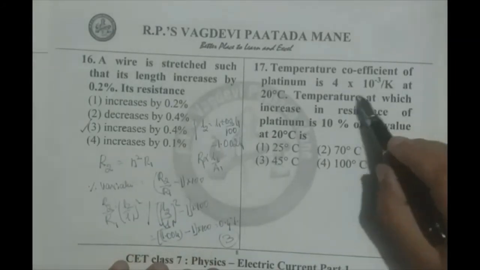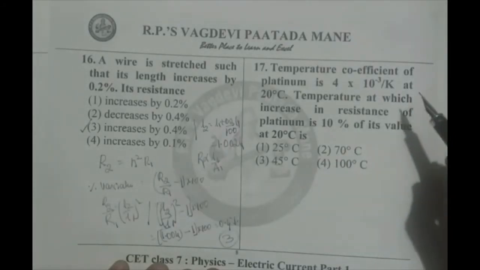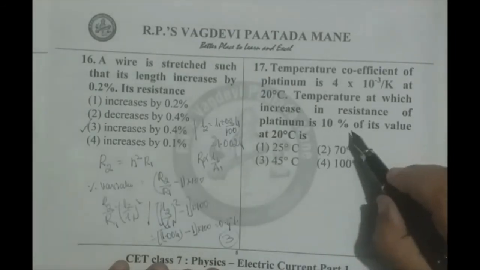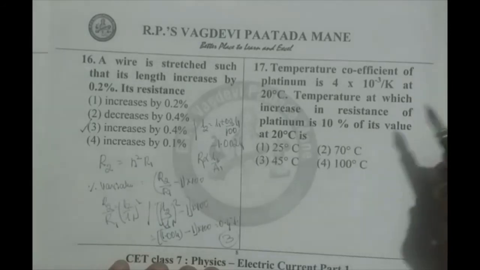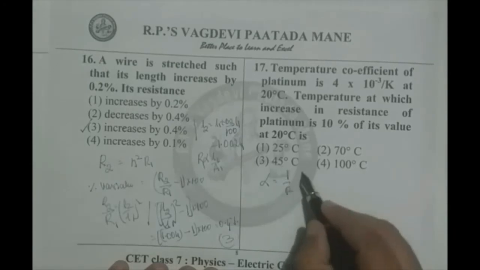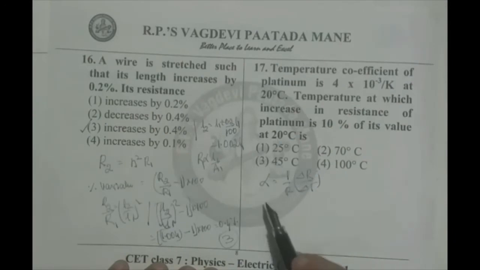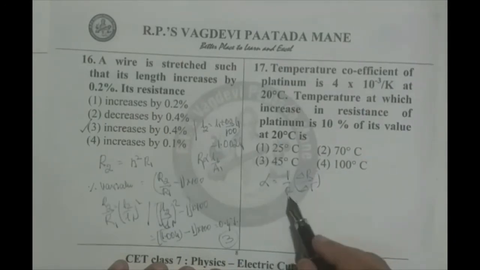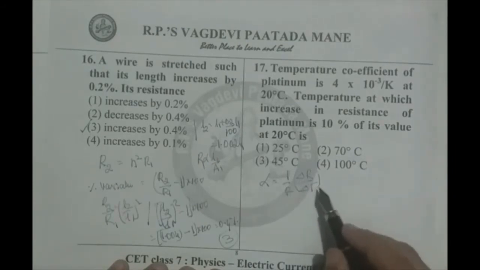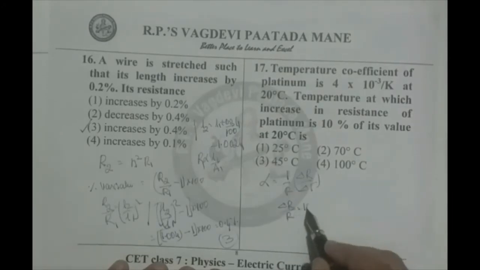Temperature coefficient of platinum is 4 into 10 raised to minus 3 at 20 degrees Celsius. The temperature at which the increase in resistance of the platinum is 10% of its initial value. Here, I want to use this formula 1 by R, delta R by delta T for the value of alpha. So here I take R as, say, here I write like this. Just observe, delta R by R is 10%.